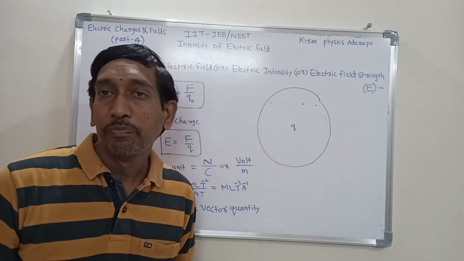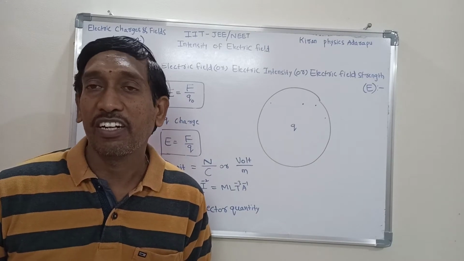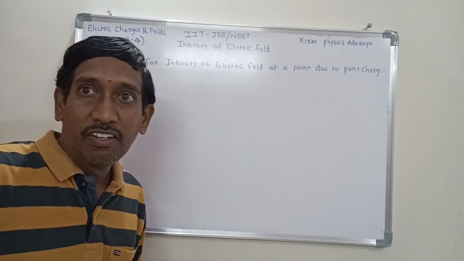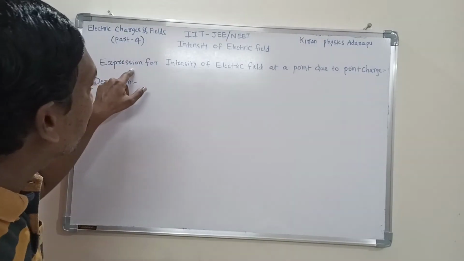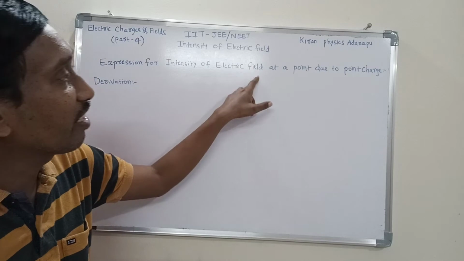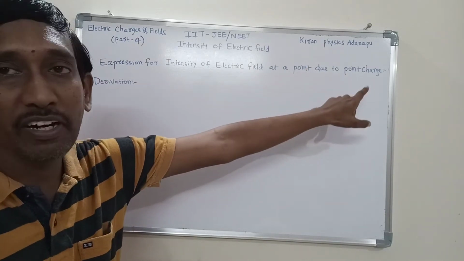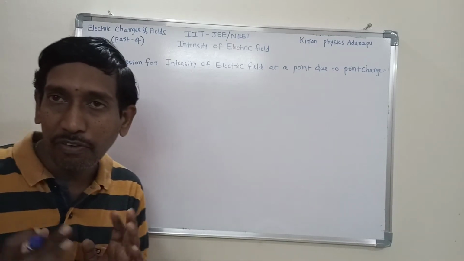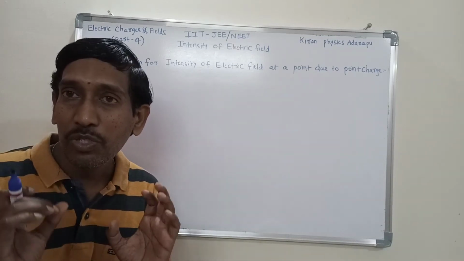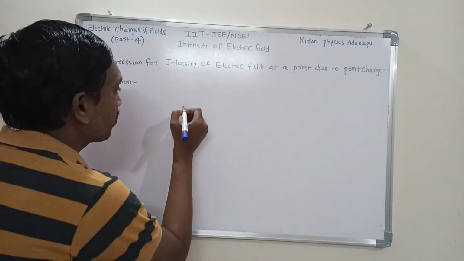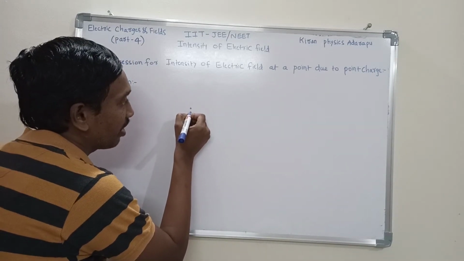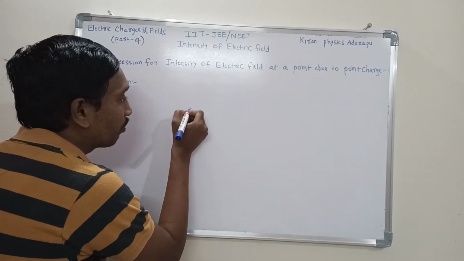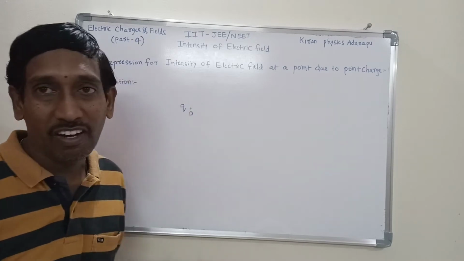Now I am going to explain the derivation of electric intensity. We are going to discuss the expression for intensity of electric field at a point due to a point charge. So listen carefully, all of you. First we have to consider one source charge. Suppose I consider one source charge at point O. At point O we consider Q charge.